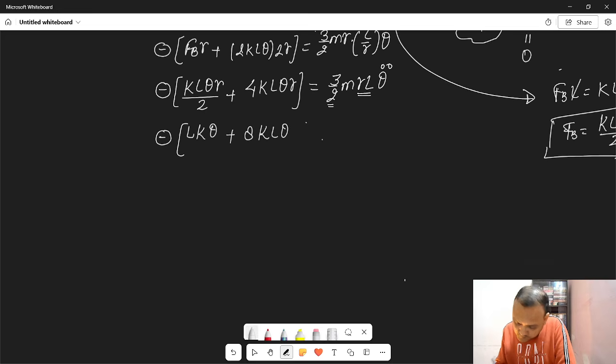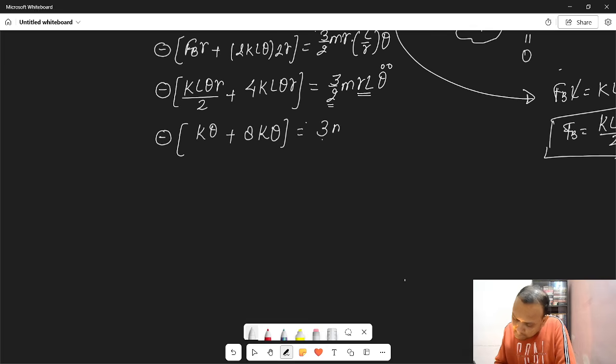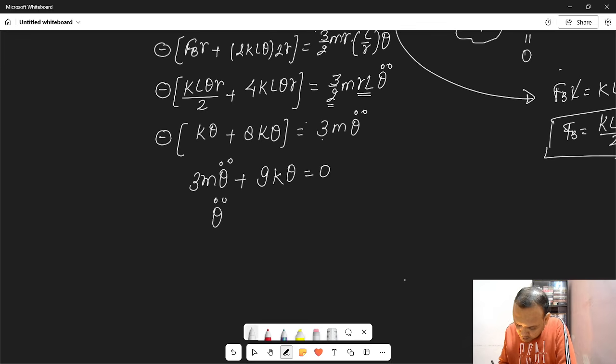R and L are gone, so 8K theta equals 3M theta double dot. Let's simplify it: 3M theta double dot plus 9K theta equals 0, or theta double dot plus 3K by M theta equals 0.